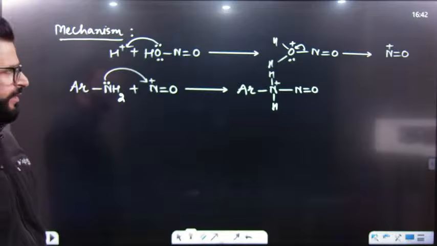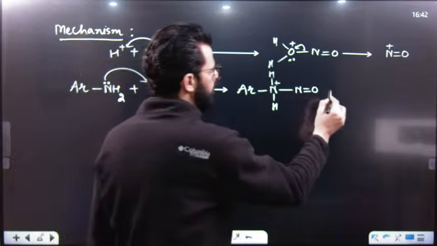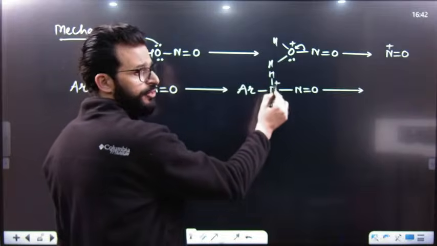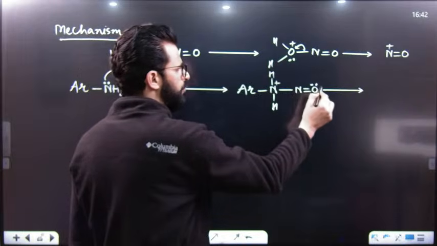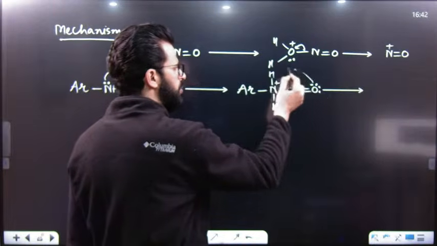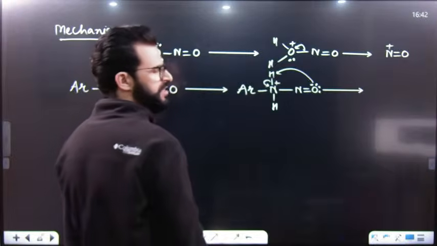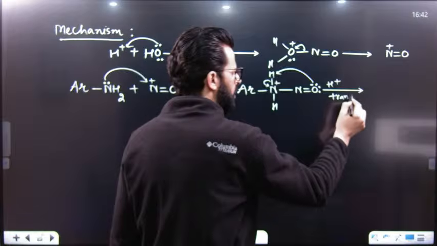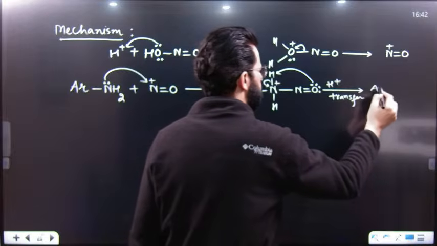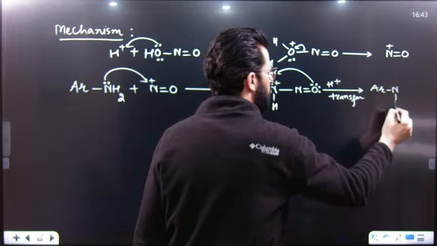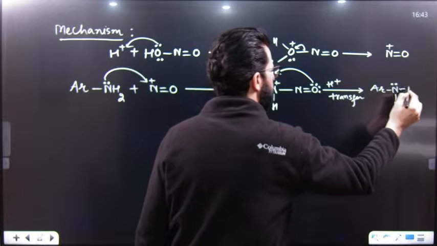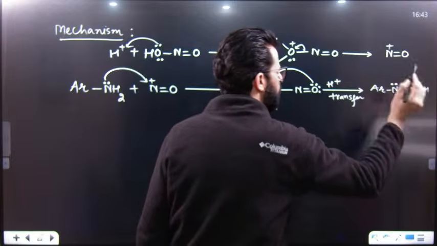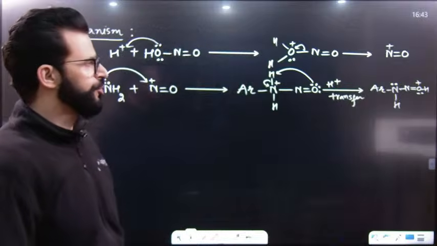After that, H positive will be lost, the nitrogen becomes neutral, and that H positive will be abstracted by this. So can I say proton transfer takes place? After this, it results in the formation of Ar, NH, with a lone pair, then N double bond O, single bond H, and this has a positive charge.